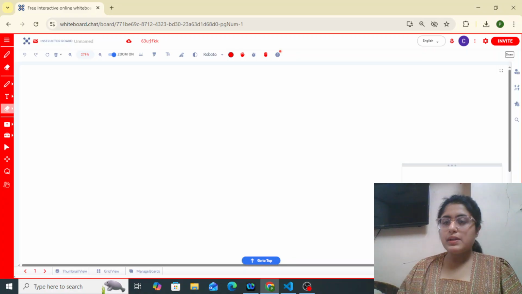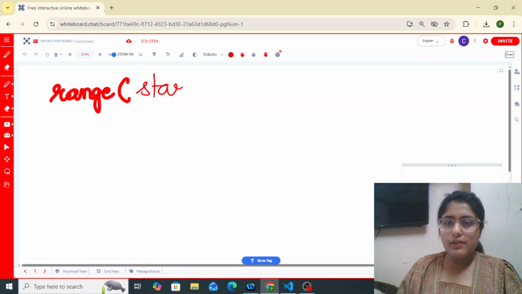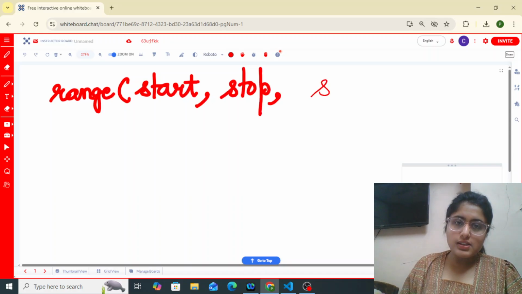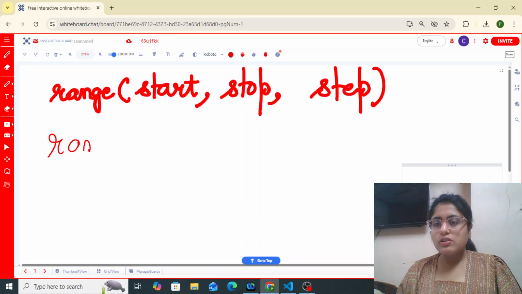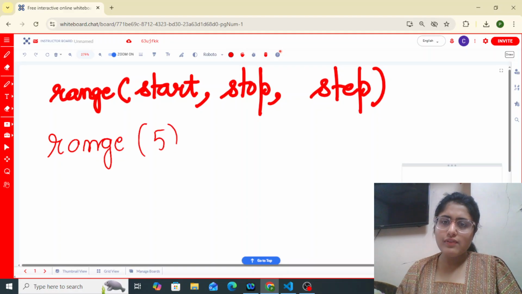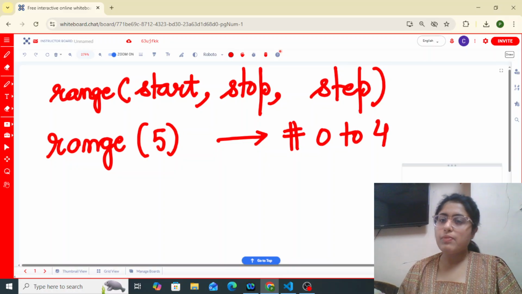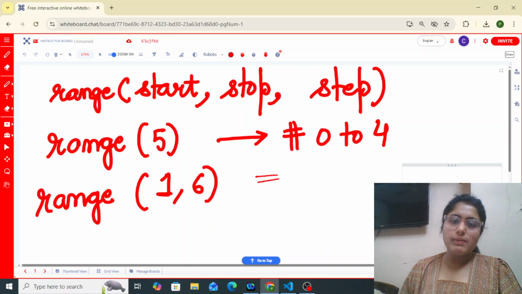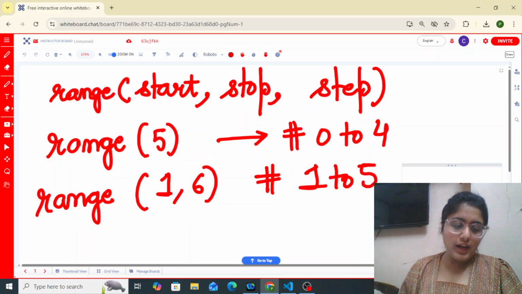Range can be written as start, then stop, and after that step. If I write range equal to 5, it will print 0 to 4. If I write range 1, 6, then 1 is my starting point and 6 is my ending point, but the last number 6 will not be included, so it will print 1 to 5.